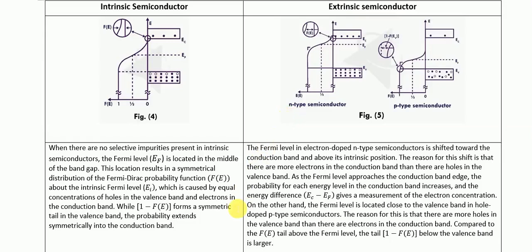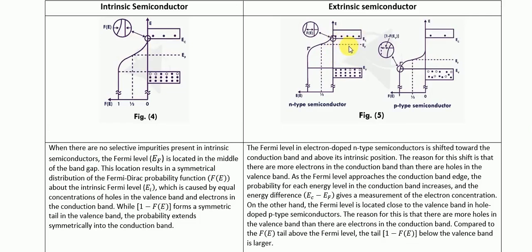So let's understand this. Extrinsic semiconductors are semiconductors with impurities added, which changes the position of the Fermi level. In N-type semiconductors, we add impurities that provide extra electrons. With more electrons, the Fermi level moves closer to the conduction band. This shift indicates there are more electrons available, making it easier for them to enter the conduction band, which is right here, and conduct electricity.